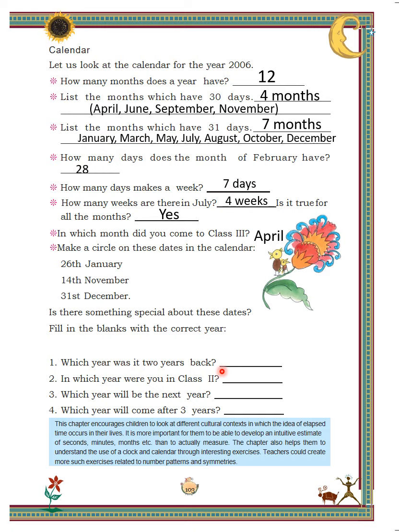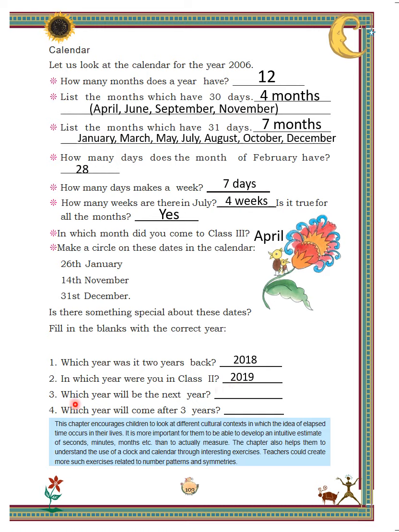So, 2 years back means we have to subtract 2 from 2020, which will give us answer as 2018. Next is, in which year were you in class second? Children, you were in second standard in 2019. That is 1 year back.